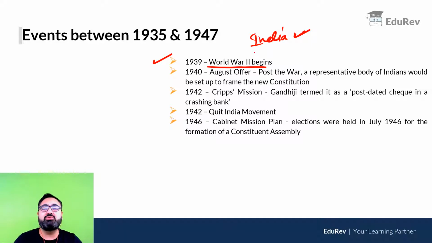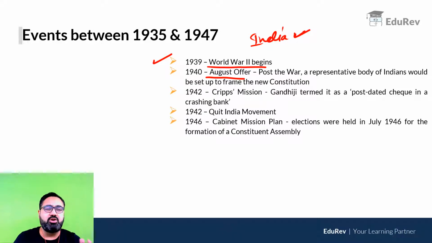Now, because British wanted the Congress happy and they wanted Indians to come and support them, they started giving us offers one by one. The first offer that the British gave was called the August offer, came in the month of August in 1940. It was just before Germany started to air raid or started to attack Britain by planes. Under this offer, the British had offered us that once the war is over, war khatam hone ke baad, the representative body of Indians will be made to frame the new constitution.